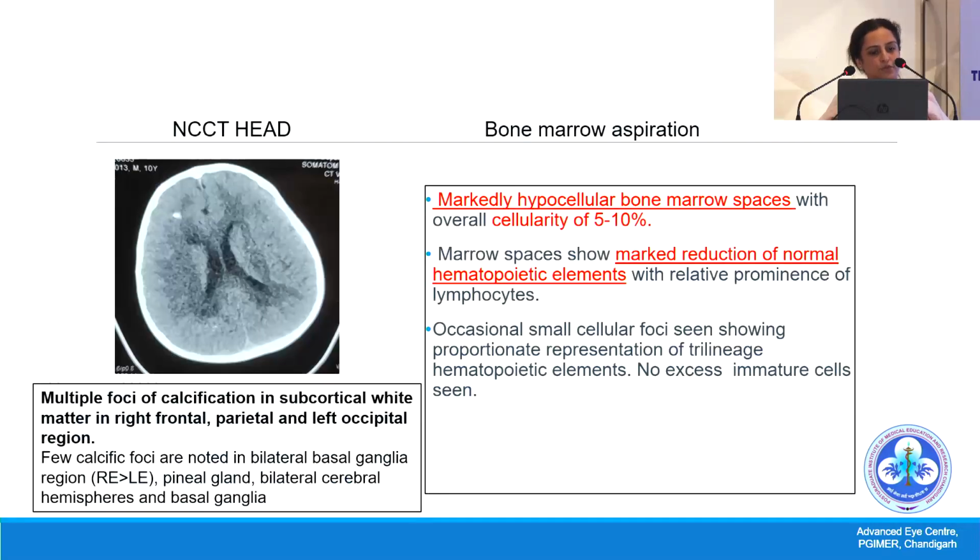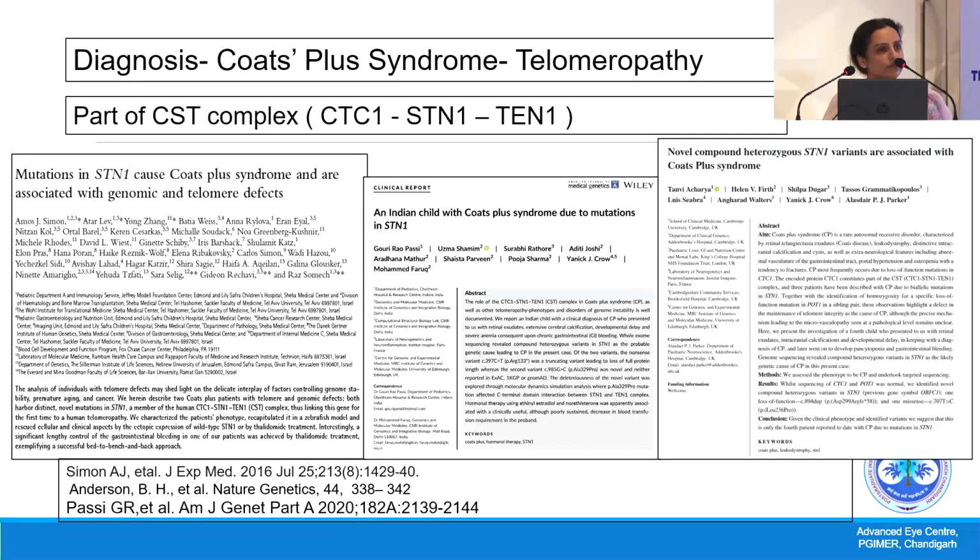To fit into the picture, we ordered an NCCT head, and it did show calcifications, multiple of them in the subcortical white matter, right frontal, parietal and left occipital region. A bone marrow was also advised after consulting a pediatric hematologist, and it confirmed a markedly hypocellular bone marrow with a cellularity of 5 to 10% and reduction of the normal hemopoietic elements. So the diagnosis was Coats plus syndrome, which is actually a telomeropathy. The gene is part of a 3-gene complex, the CST complex, that is responsible for maintaining telomere length.